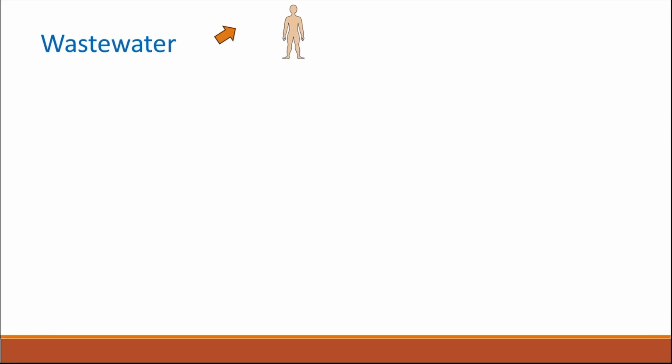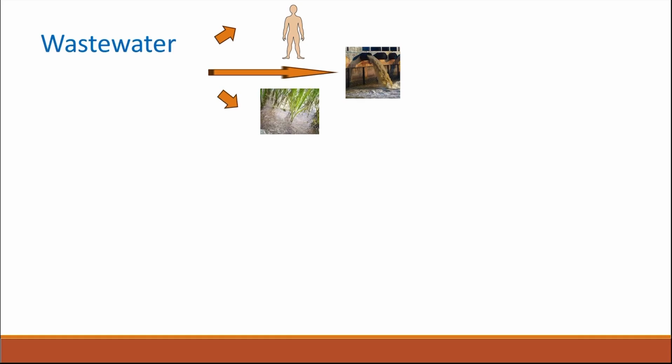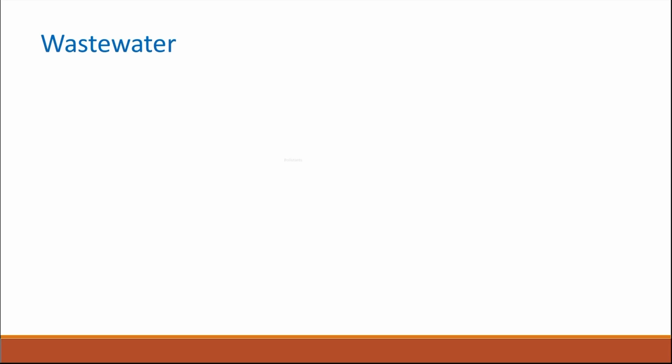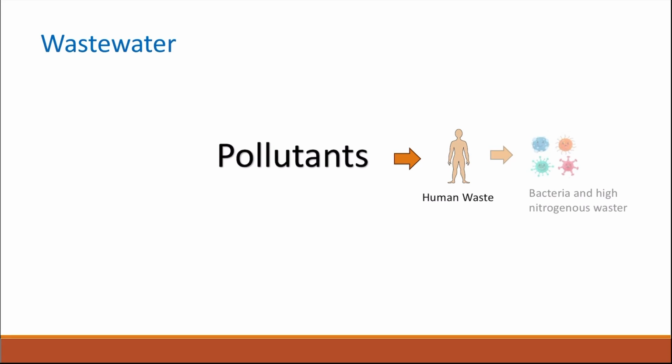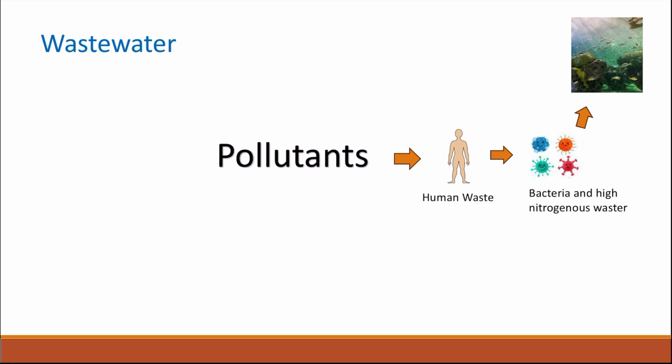Wastewater coming from humans, industry, and agriculture must be treated before it is released into the environment or before it is made into potable water which is safe to drink. There are several pollutants in wastewater. First, there is human waste, which contains bacteria and high nitrogenous waste, and this waste can be very toxic to the aquatic ecosystem.